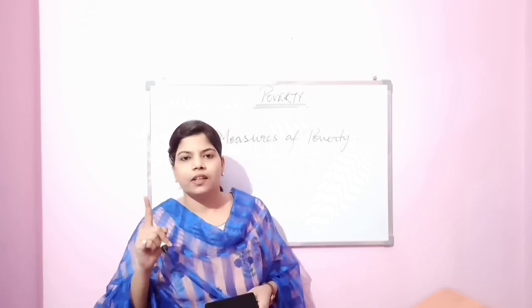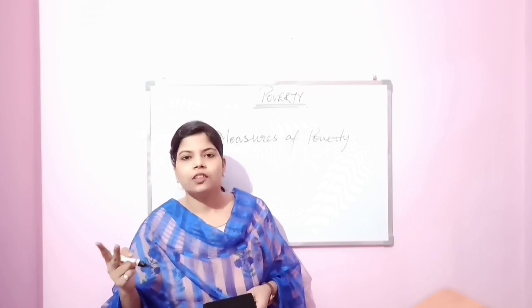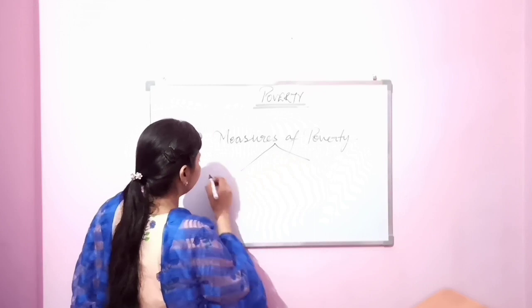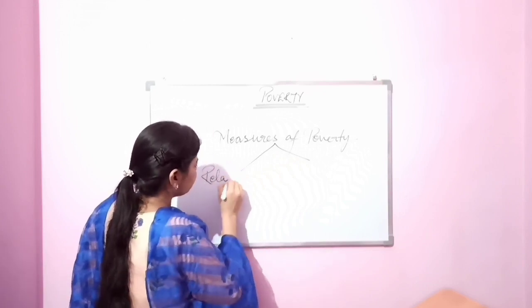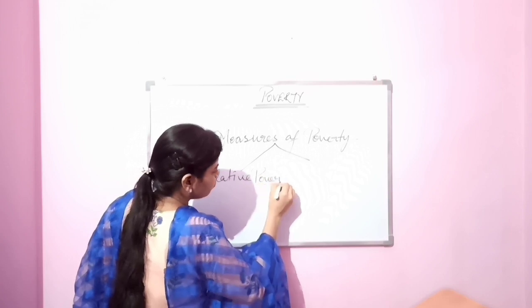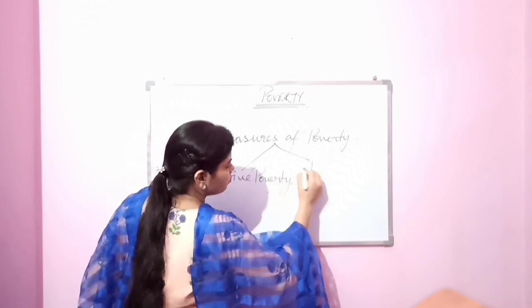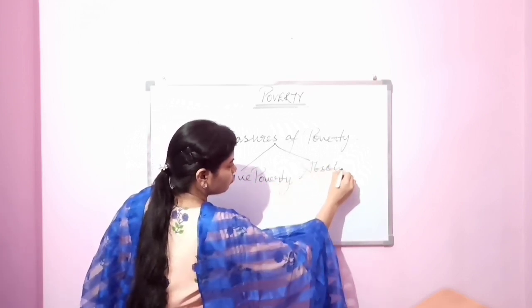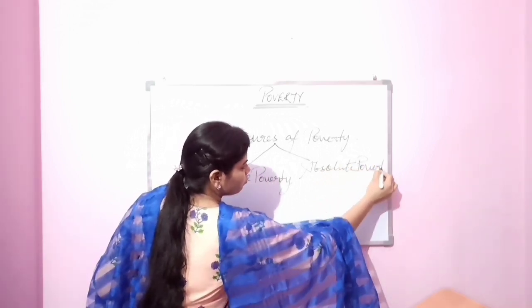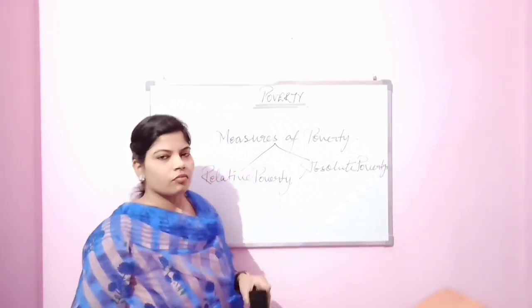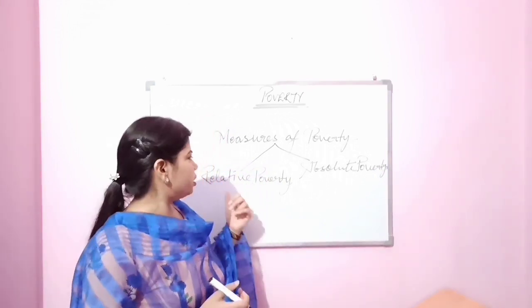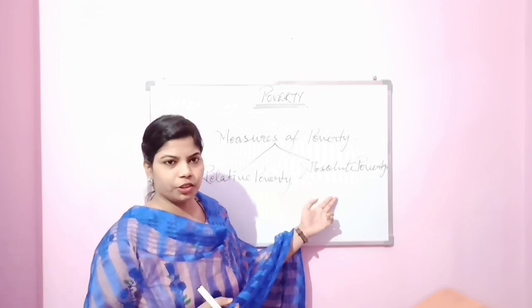The first one is relative poverty and the second one is absolute poverty.